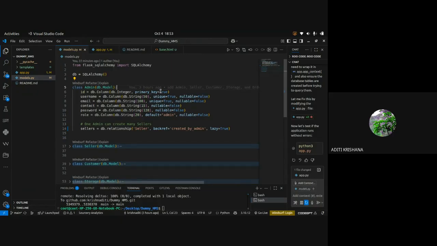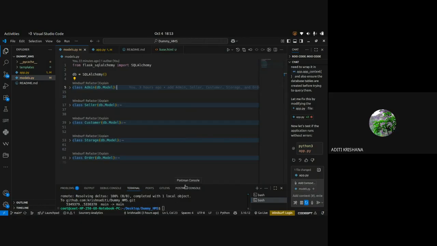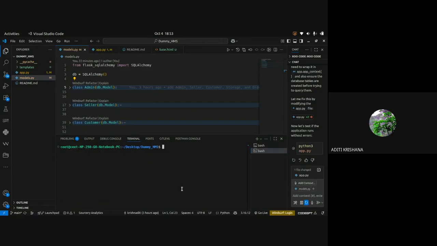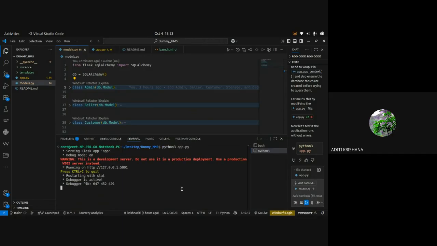So I have deleted my database because I have changed my tables. Let me run the application again to show you whether the database is getting created with the latest tables and their columns or not. So it ran. Now the database has been created.